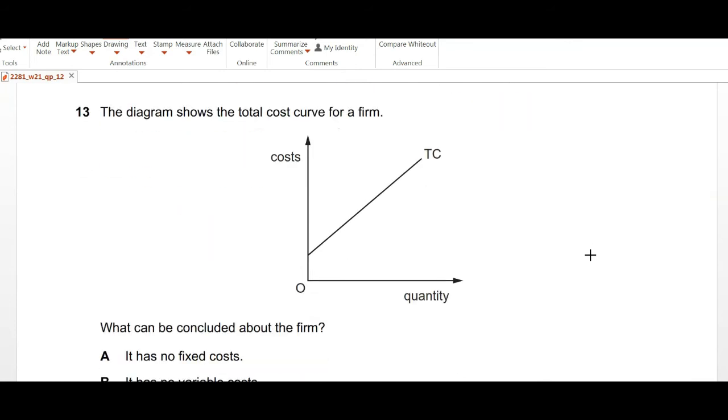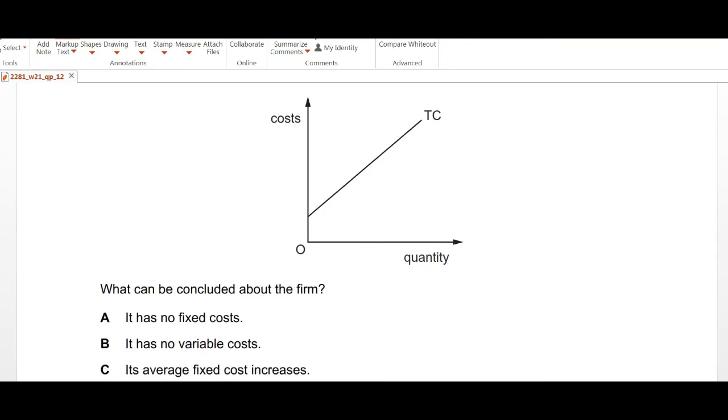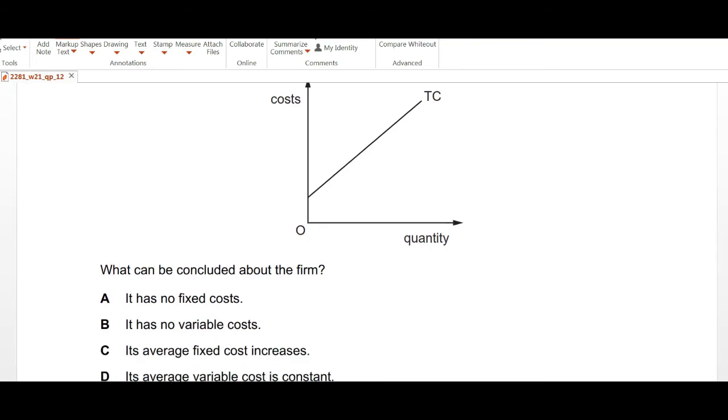Moving on to question number 13, the diagram shows the total cost curve for a firm. What can be concluded about the firm? It has no fixed cost. No, because this is starting from this point, so this shows that there is a fixed cost over here. Part B is saying it has no variable cost. Again, no, total cost is made up of fixed cost and variable cost, so there is an element of variable cost involved here.